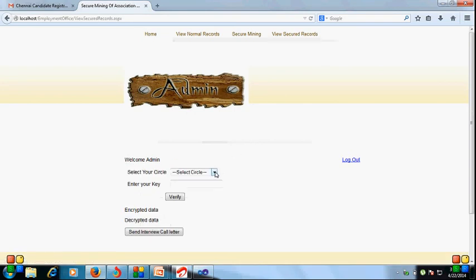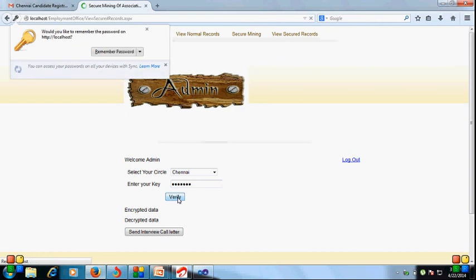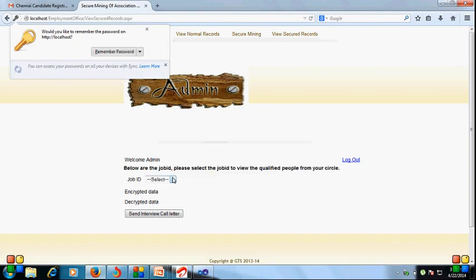Here we have to select the circle we want to see. It's Chennai, and we get a password key, which you verify.